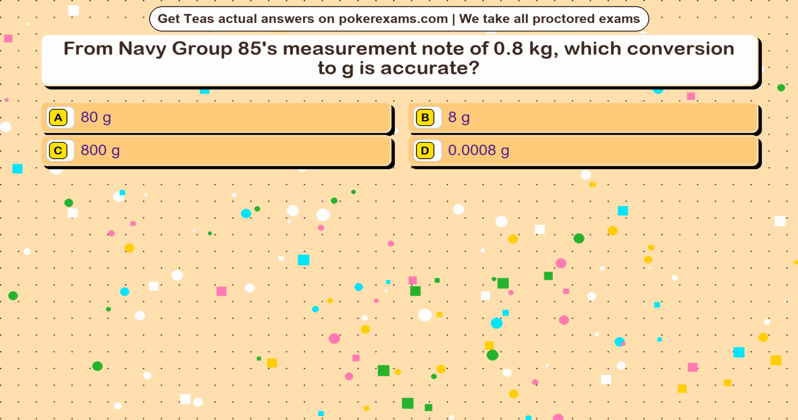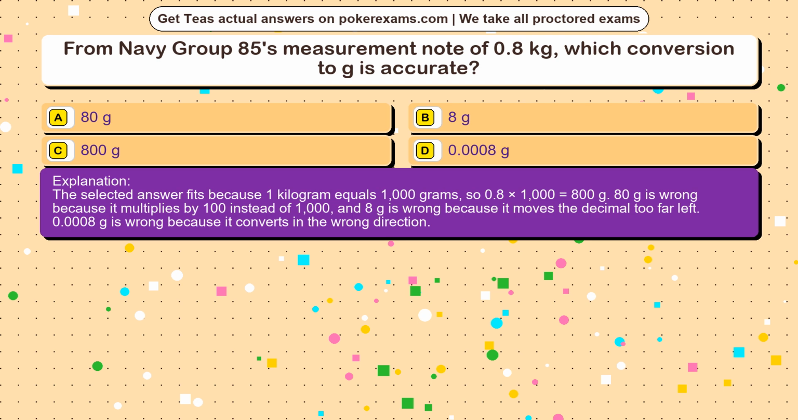The correct answer is option. The selected answer fits because 1 kilogram equals 1,000 grams, so 0.8 times 1,000 equals 800 g. 80 g is wrong because it multiplies by 100 instead of 1,000, and 8 g is wrong because it moves the decimal too far left. 0.0008 g is wrong because it converts in the wrong direction.